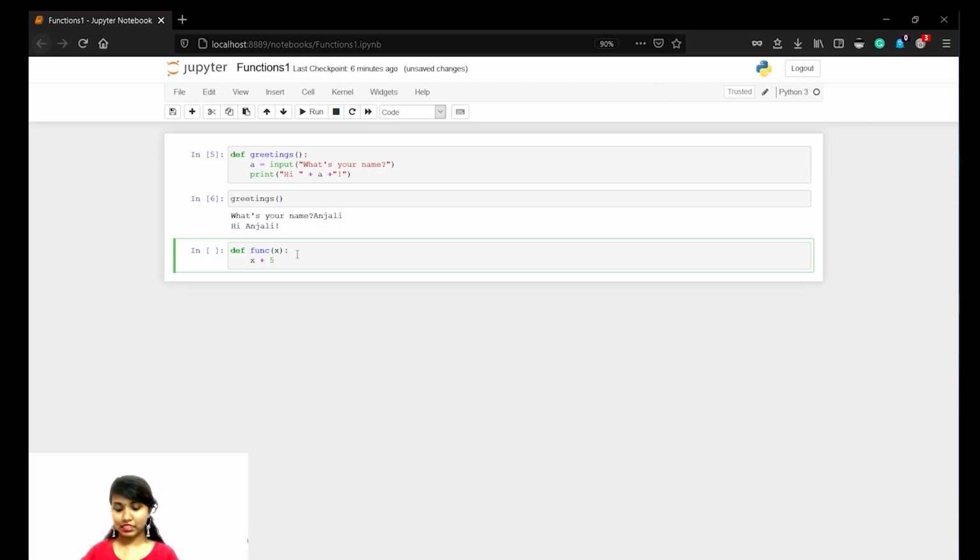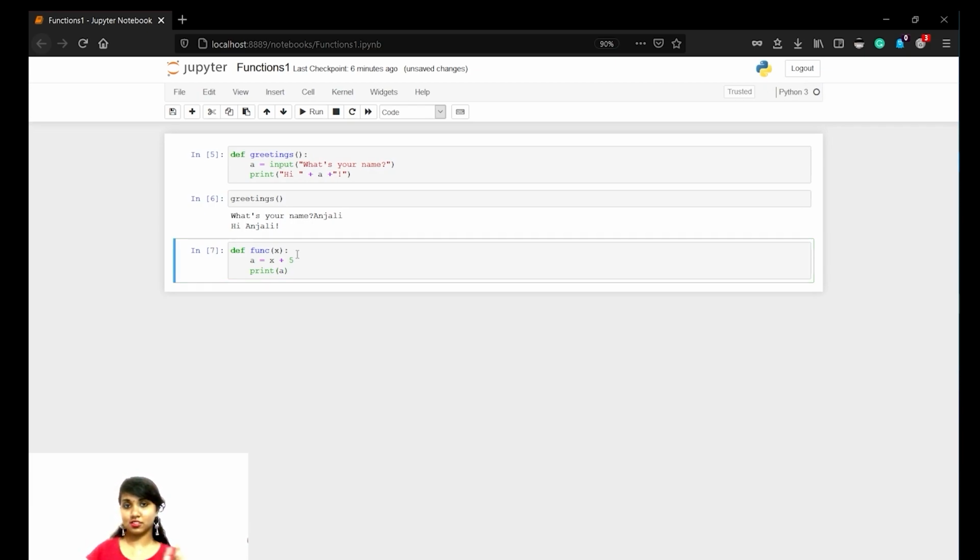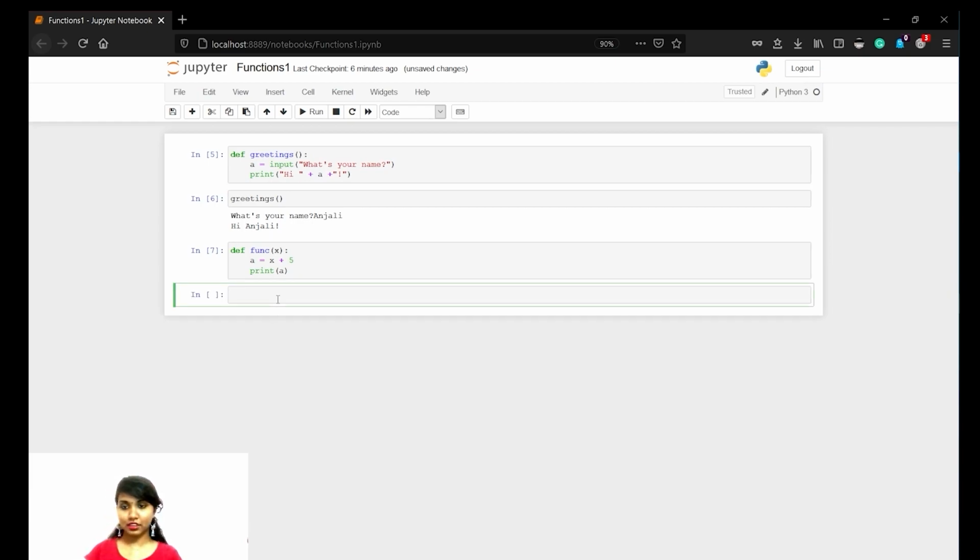So let's give some random variable A equals to, okay, N. Print of A, okay, it should print A, small letter. Keep in mind all these things, it's case sensitive. Now B. B is for new line, you know that.